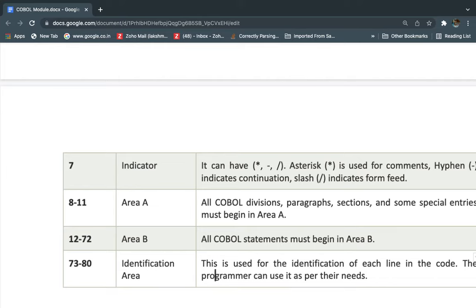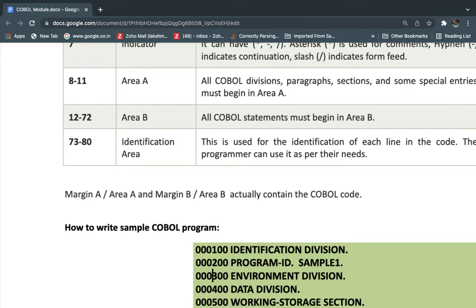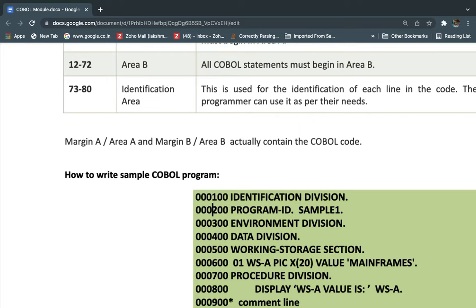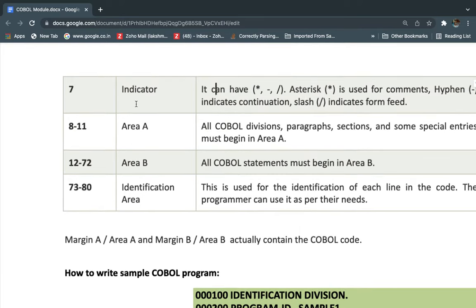For example, some people write comments or story numbers there, and some write sequence numbers like 1, 2, 3, depending on requirements. Mostly we need to remember the seventh column: if we need to write a comment line in a COBOL program, we put the comment indicator in the seventh column so that the line is treated as a comment line. We also need to know which entries start in area A and which in area B.